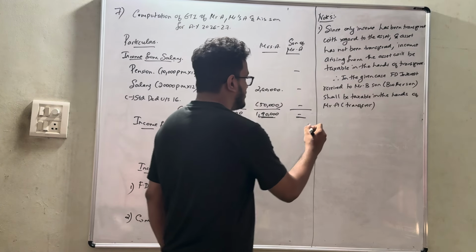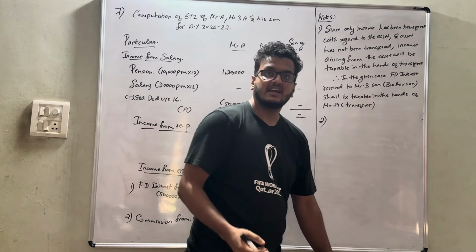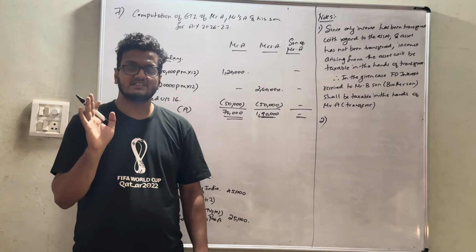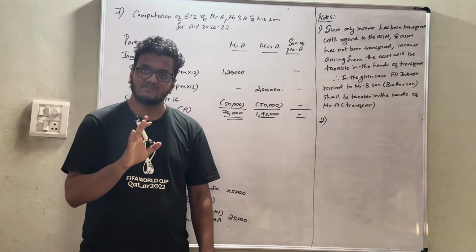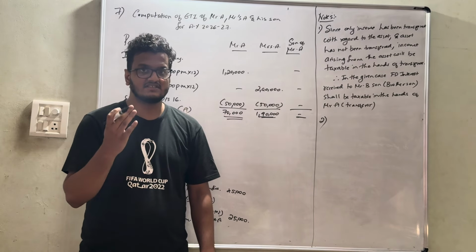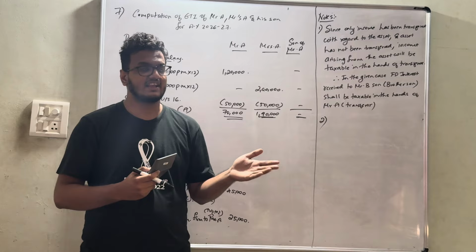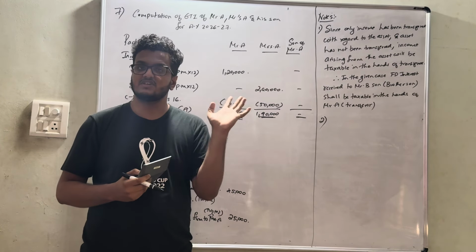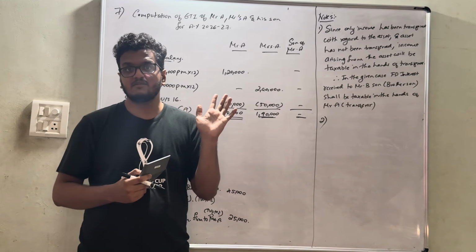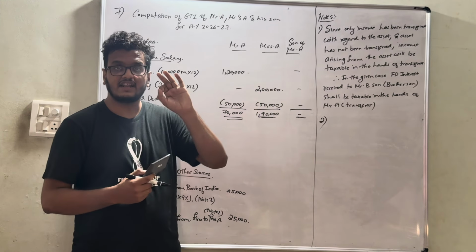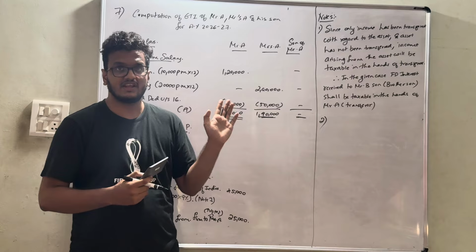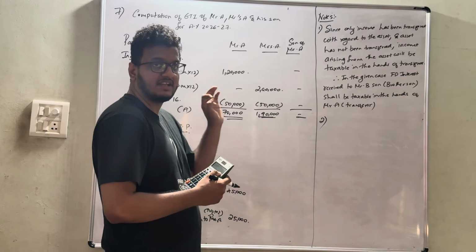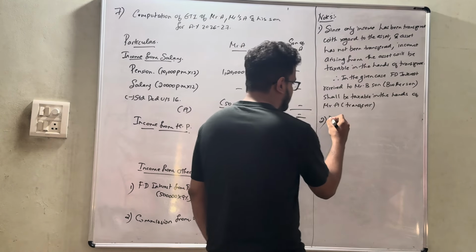Why note number 2? In this case, Mr. A has a 75% profit share in that business. Mrs. A doesn't possess any technical or professional knowledge. So whatever amount she has earned, be it bonus, commission, or salary, it shall be clubbed in the hands of her husband. If she possessed any professional or technical knowledge, it would have been taxable in her hands only. In this case she doesn't, so obviously it will be taxable in the hands of Mr. A. Okay, simple.